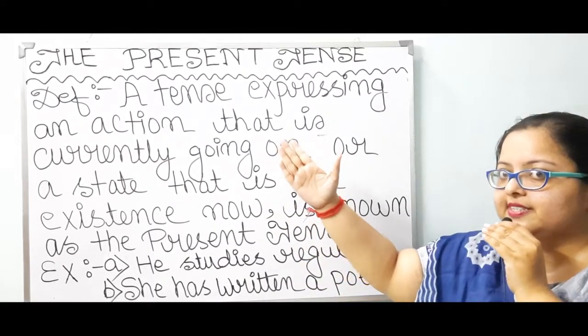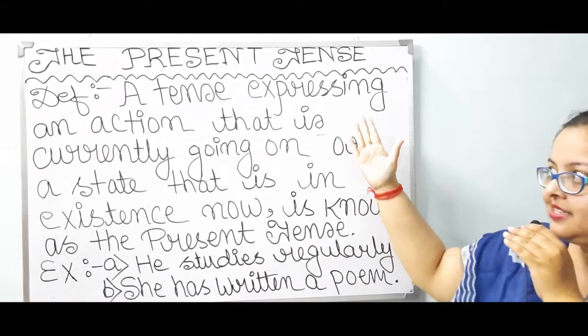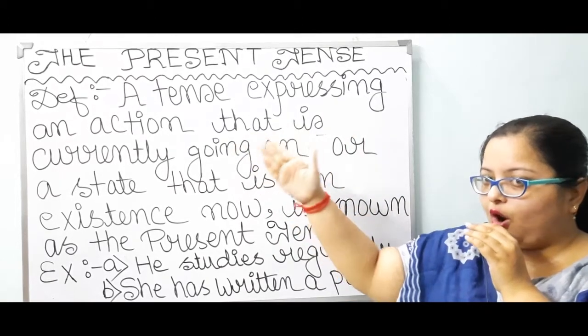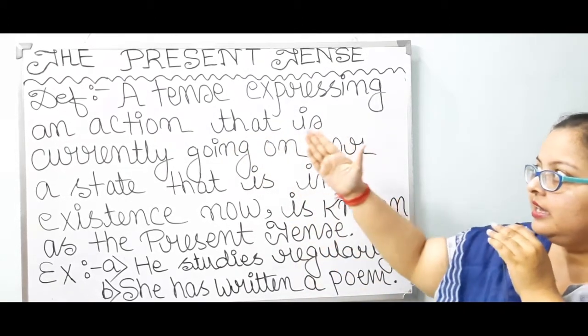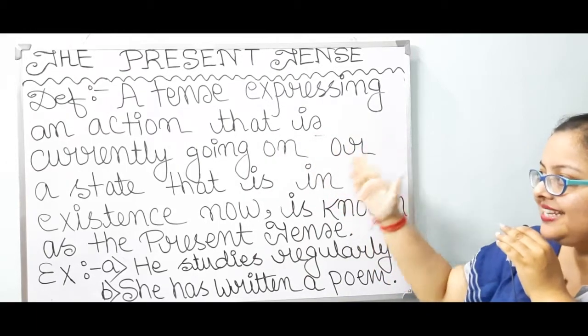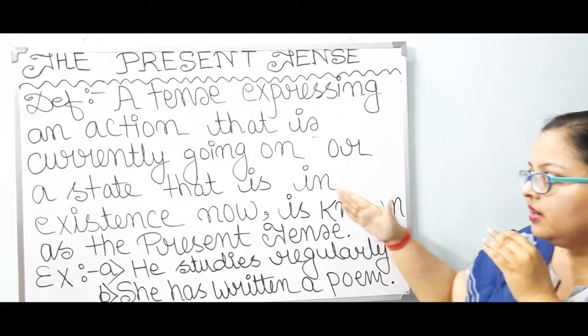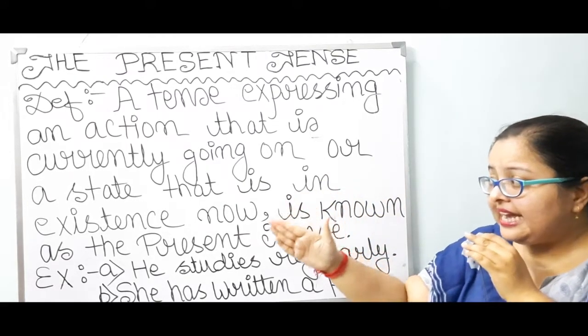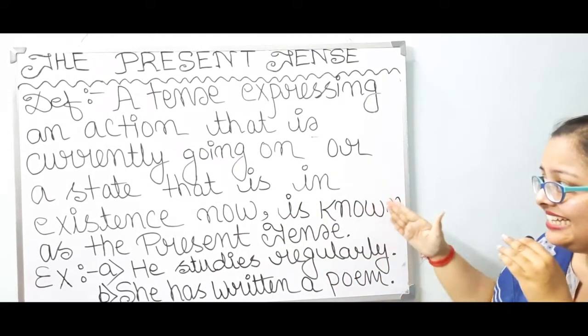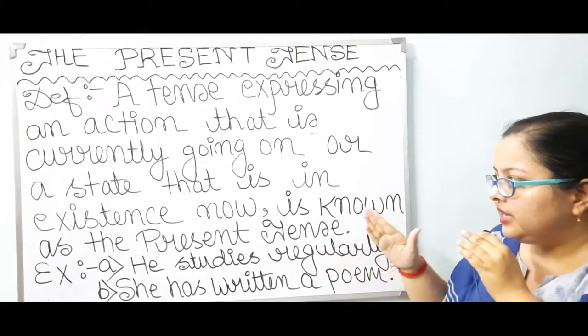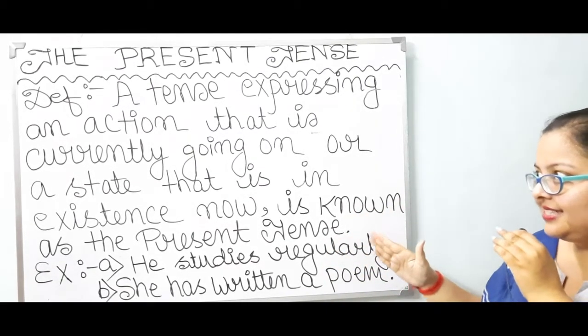Let's see at first the present tense. Definition of the present tense: a tense expressing an action that is currently going on or a state that is in existence now is known as the present tense.